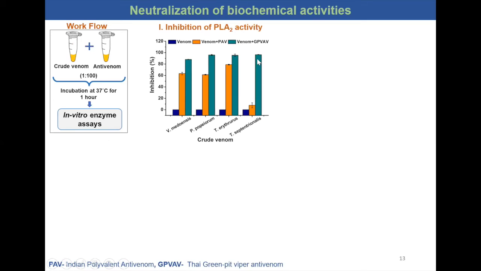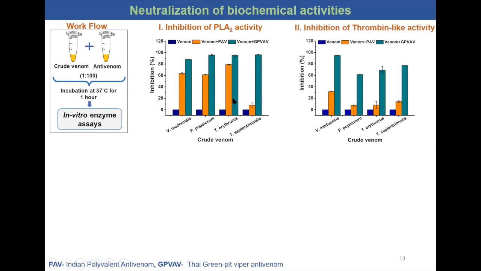The figure shows Green Pit Viper antivenom shows effective neutralization of PLA2 activity of crude venoms in all the 4 species. However, polyvalent antivenom could not neutralize any PLA2 activity of Trimeresurus septentrionalis, and moderately to effectively neutralized PLA2 activity in other snakes.